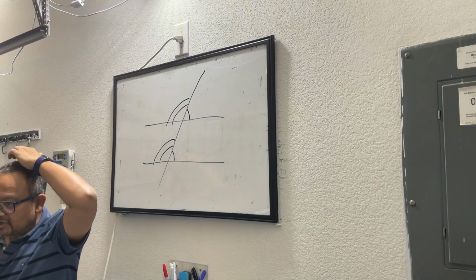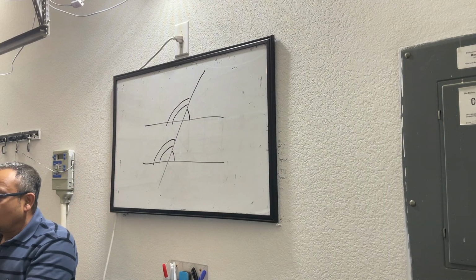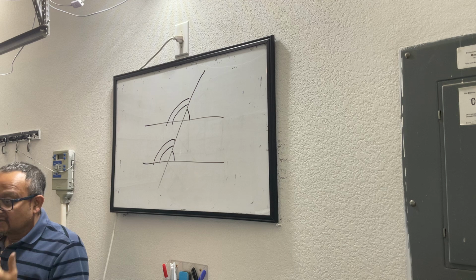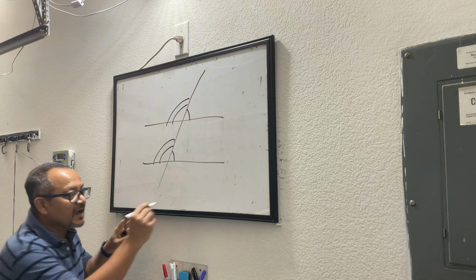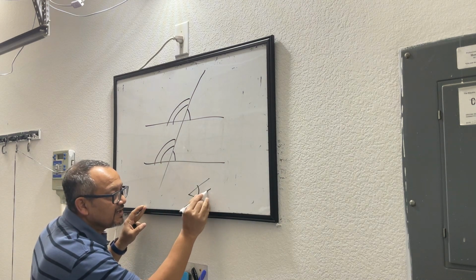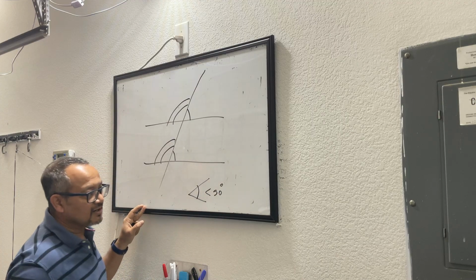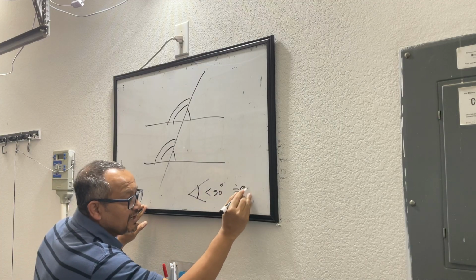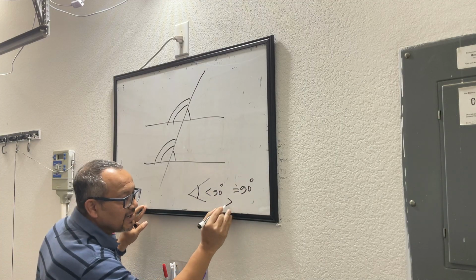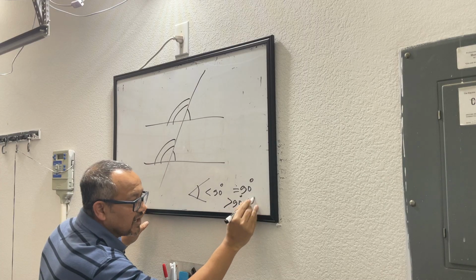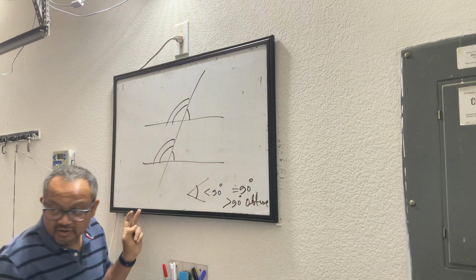There's a name for it. Acute angle, obtuse angle, these are measurements. If my angle is smaller than 90 degrees, this is an acute angle. Equal to 90 degrees, right angle. Greater than 90 degrees, obtuse angle. I'm not wanting to hear that.